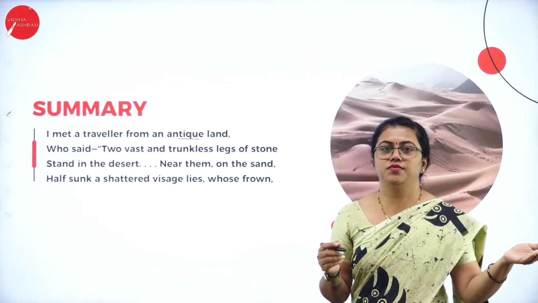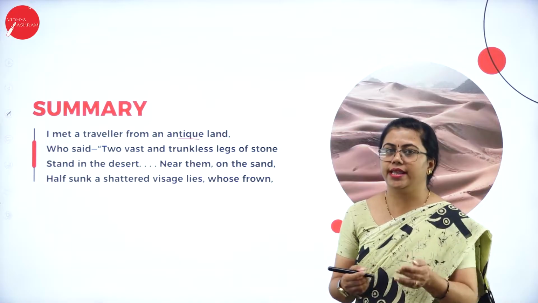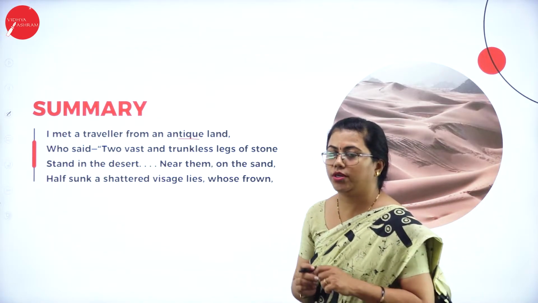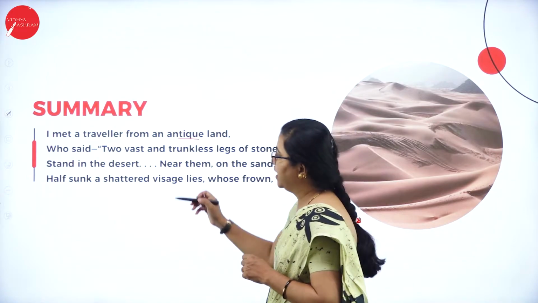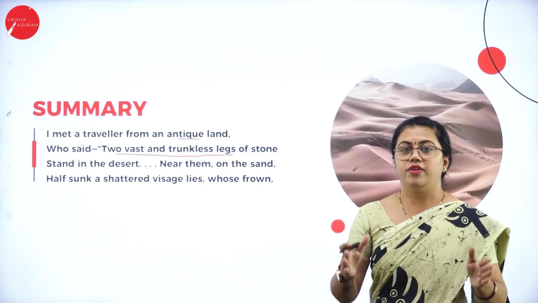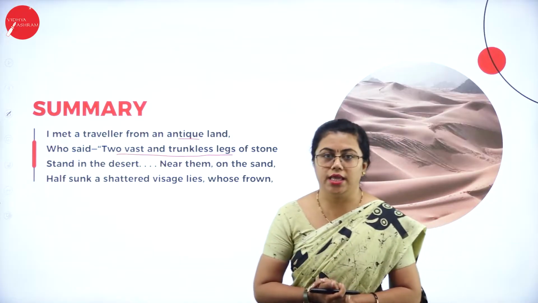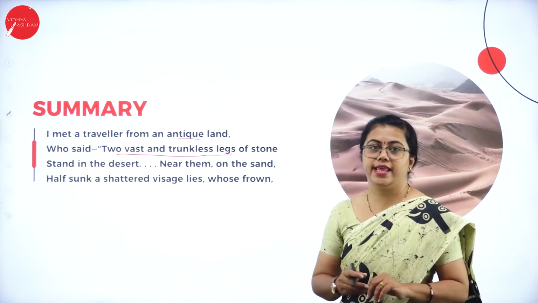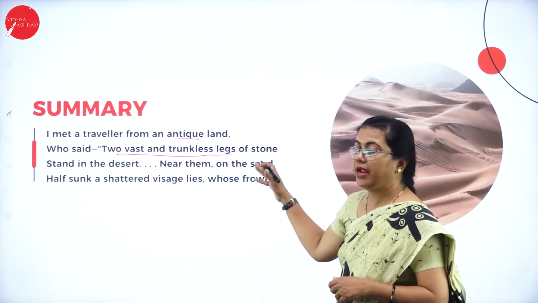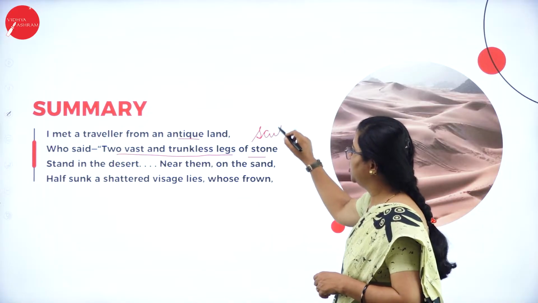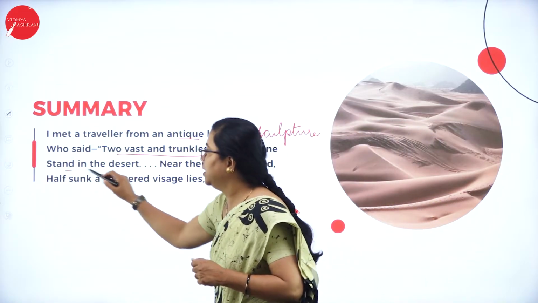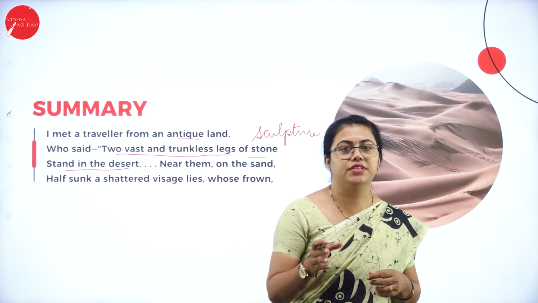That means he has visited some place of historical importance and has come here, and the poet meets him, and what the traveler says is what is important. So here the traveler tells that two vast and trunkless legs. That means those legs were very vast, very big. And trunkless legs means it is only the legs which he saw. There was no body. That was made of stone. That means it is a sculpture he is talking about, some sculpture that stood in the desert. Means they are upright, standing there.